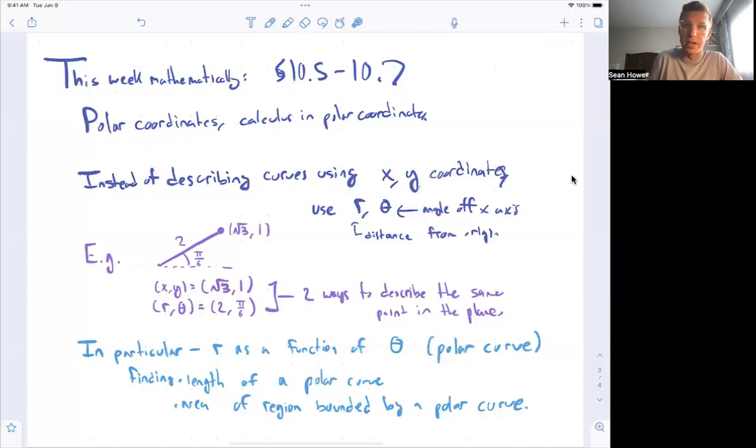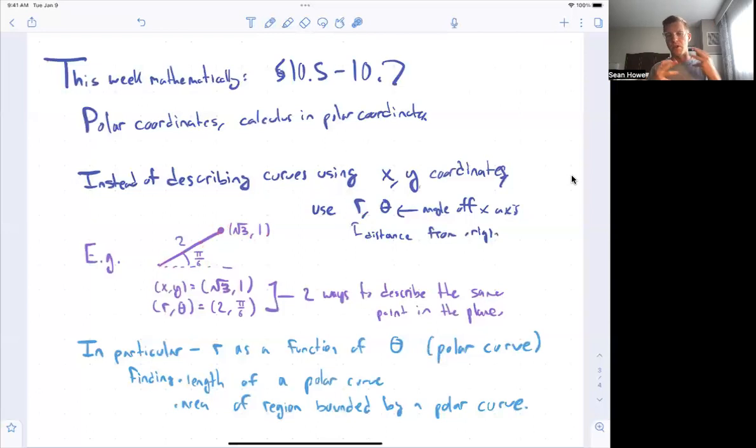It's sections 10.5 to 10.7 in your textbook. And the idea is, instead of describing curves in two-dimensional space using x and y coordinates, you use these coordinates r and theta, where r is the distance from the origin and theta is your angle off the x-axis. So for example, here I drew this point, square root of 3, 1, that's its xy coordinates. But I could also describe that point just as well by saying, I rotate pi over 6 off the x-axis and go out radius 2. So those are two equally valid descriptions of that point.